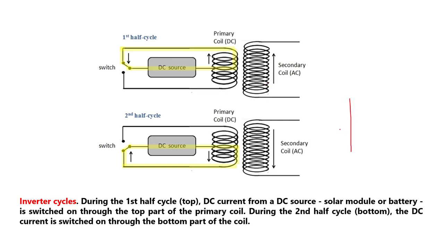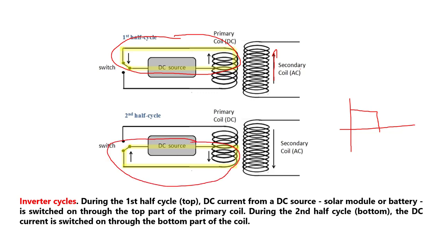So we can say that during the first half cycle, the direction of induced AC current is this, or if we consider this as the reference direction, it will generate the positive square wave. And during the second half cycle, the direction of induced current is just reverse. That will generate the negative half cycle of AC current. So these two will create a square wave AC supply. In this way, a square wave AC supply will be generated.